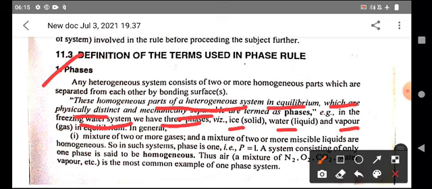So in the freezing of water system we find that three phases are in equilibrium. One is ice, that is solid, another is water, that is liquid, and the third is vapor, that is gas. These are all in equilibrium. So the water system has three phases: solid phase, liquid phase, and vapor phase. These are physically distinct and mechanically separable, so they are called phases.